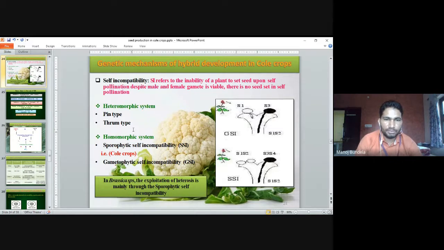Homomorphic system means sporophytic and gametophytic self-incompatibility. In Brassica species, the exploitation of heterosis is mainly through sporophytic self-incompatibility.